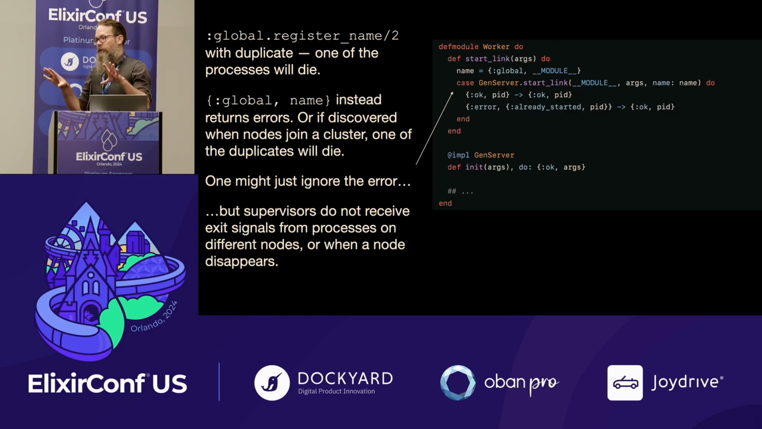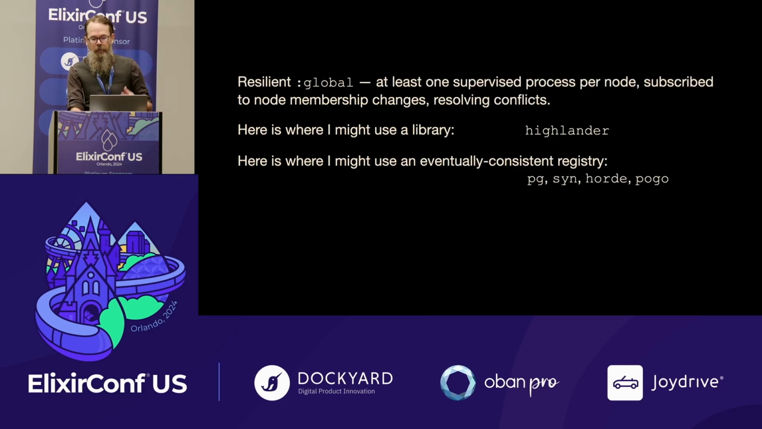If you have 2 nodes and you are able to start the same globally addressed process on both of them, you then join the clusters together. The global registry says, well, great, there's a conflict. One of the processes is going to die. And very naively, we can ignore the error and say, well, it's running somewhere, whatever. But supervisors don't automatically get notified about processes that are stopped or that die on another node. So in order to use this resiliently, we actually need to make this more complicated.